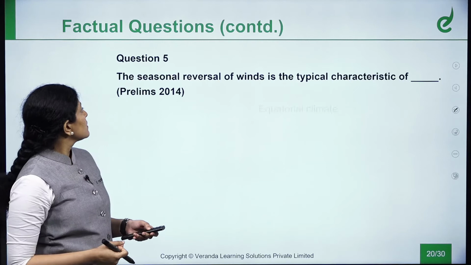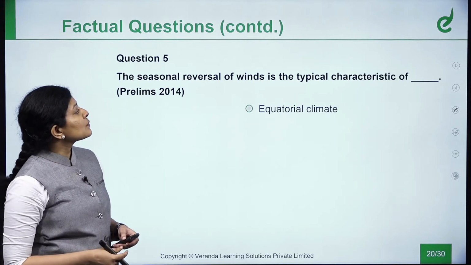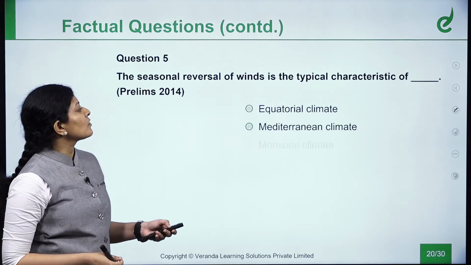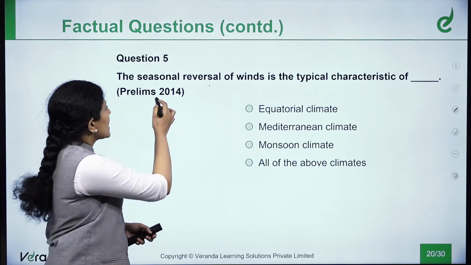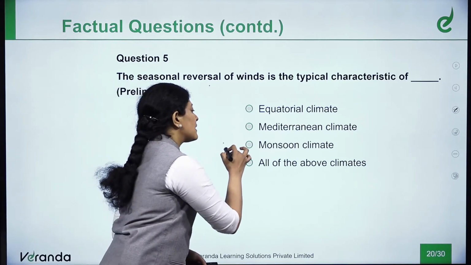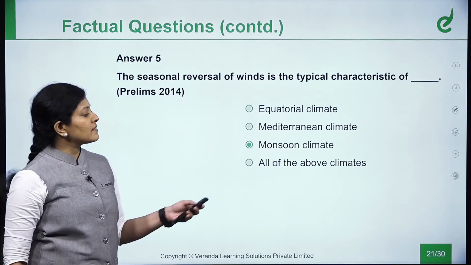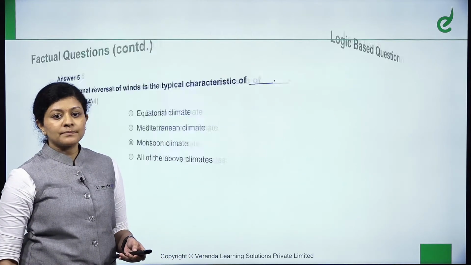Next we can see the question. The seasonal reversal of wind is a typical characteristic of. This is a very Indian question because it's asked about the seasonal reversal. Indian climate is called monsoon climate. So the answer over here is monsoon climate.